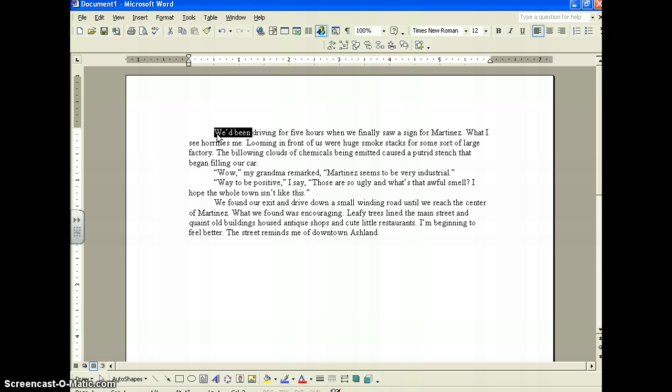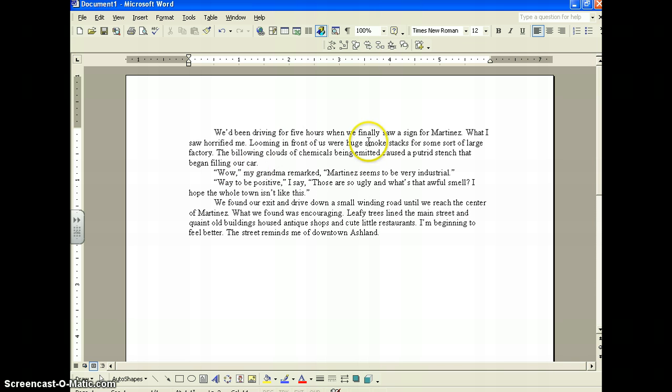We had been. That's past tense. It already happened. Also saw. That's past tense of see. So far this is all in past tense. Next it says, what I see horrifies me. That sounds like it's happening right now. So this is a tense issue. This is written in present tense. I need it to be past. So I'm going to change see to saw. And I'm going to change horrifies to horrified.